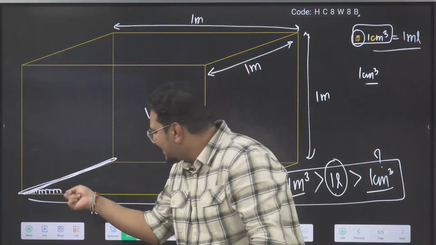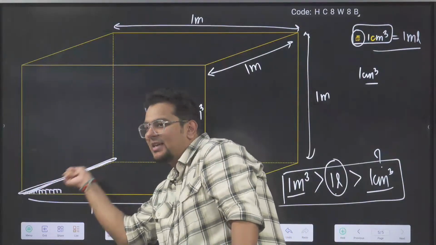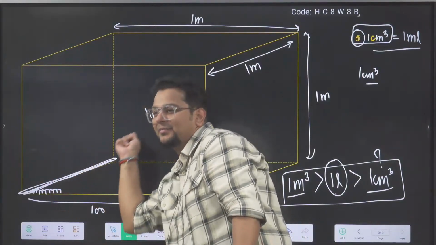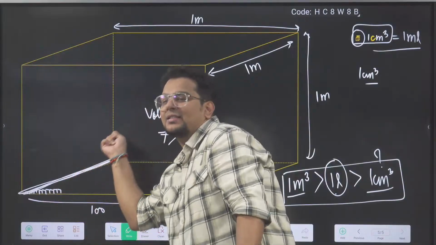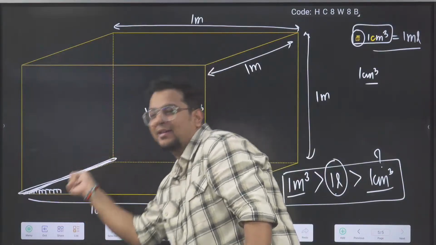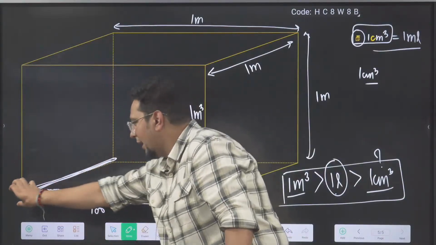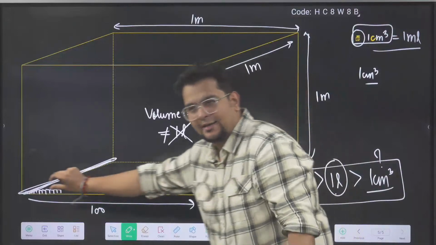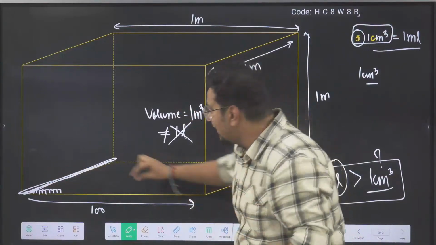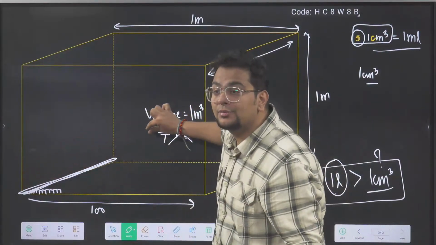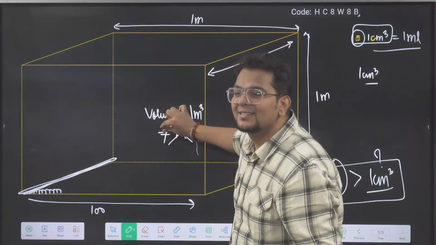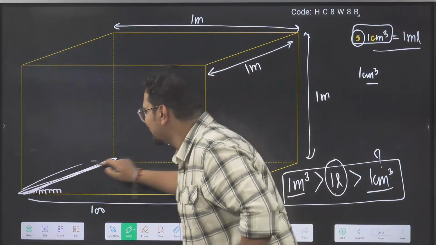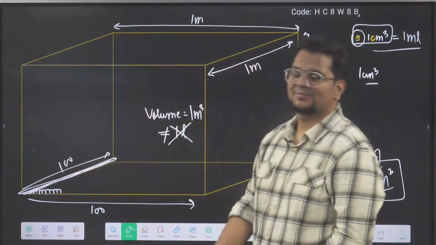How many 1 centimeter cubes will come here? Look, 100 will come like this, in one line. I am asking, how many will come like this now? Sir, 100 will come like this also.